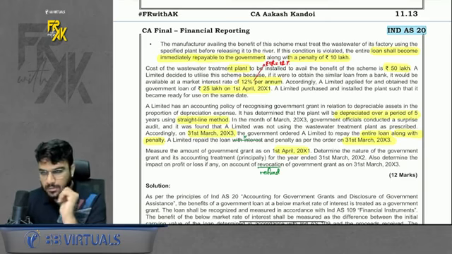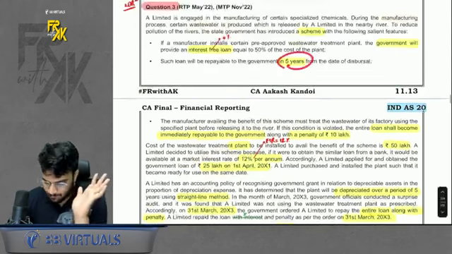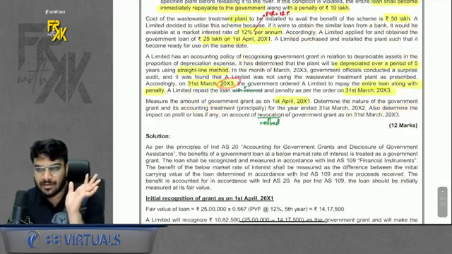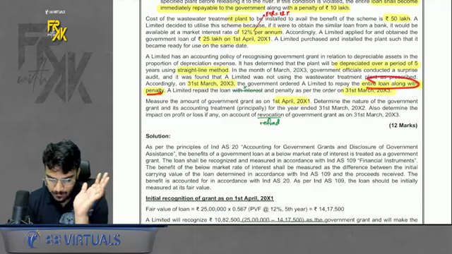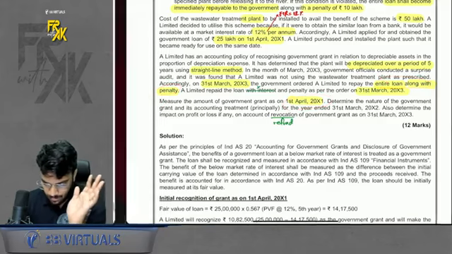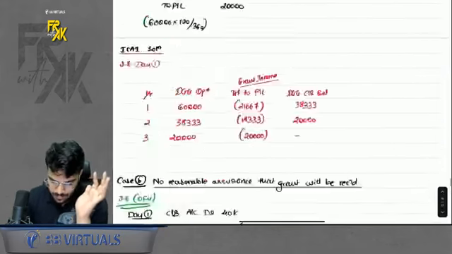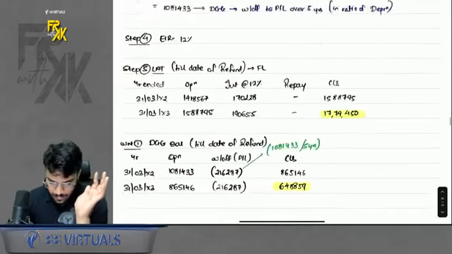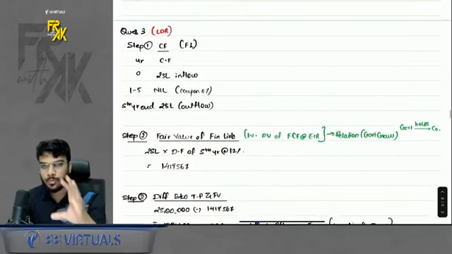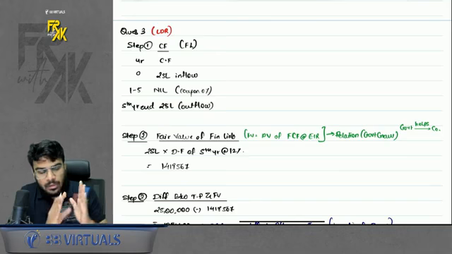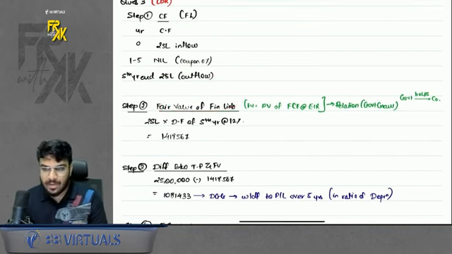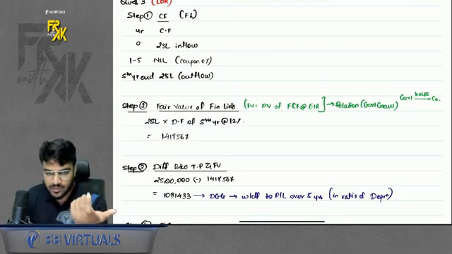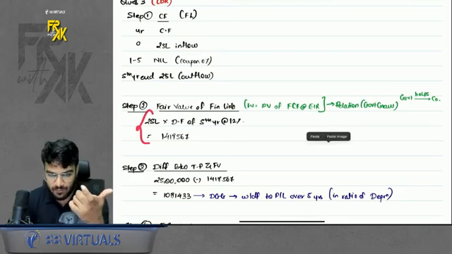But what happened was, the loan was of 5 years. After the second year itself, the company violated the conditions and the loan has become repayable. Now give the accounting. How to do the accounting for this question? It is very simple. Just remember to bifurcate this question into 2 parts. First, when you take the loan, the day 1 accounting of the loan. So cash flow, fair value of FL, because the government is giving you an interest-free loan, you will compute the fair value.